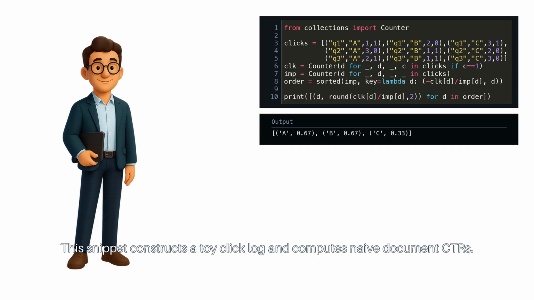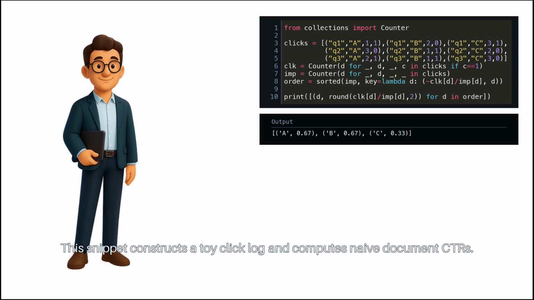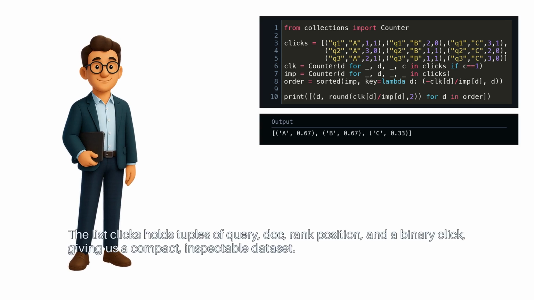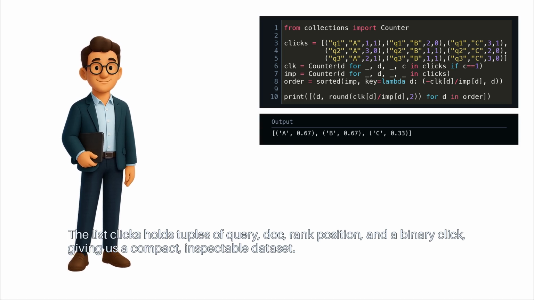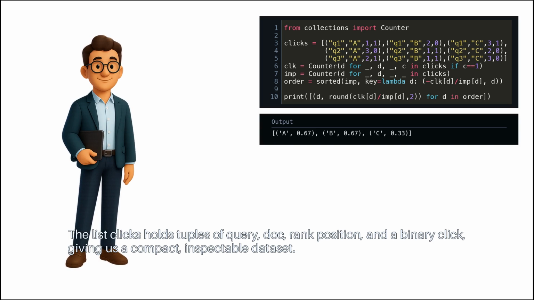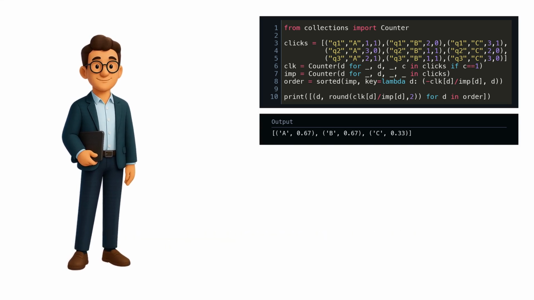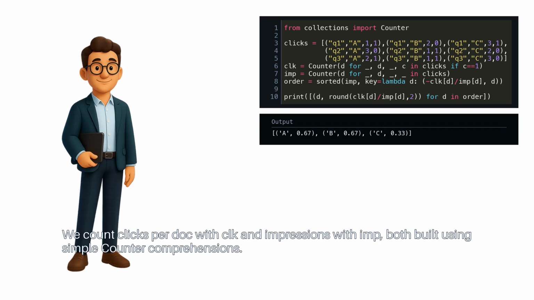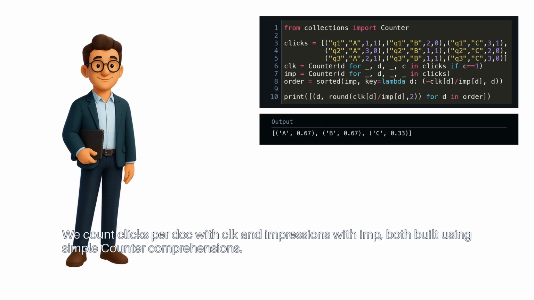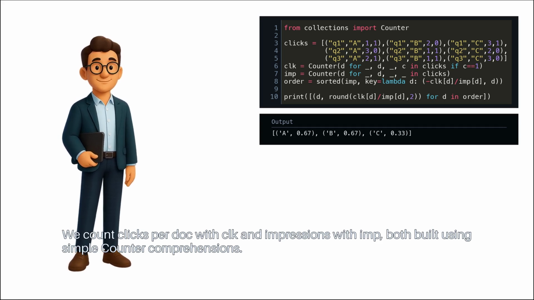This snippet constructs a toy click log and computes naive document CTRs. The list clicks holds tuples of query, doc, rank position, and a binary click, giving us a compact, inspectable dataset. We count clicks per doc with CLK and impressions with IMP, both built using simple counter comprehensions.